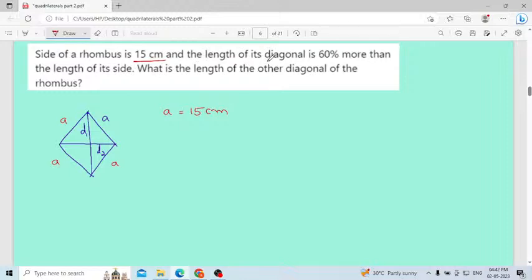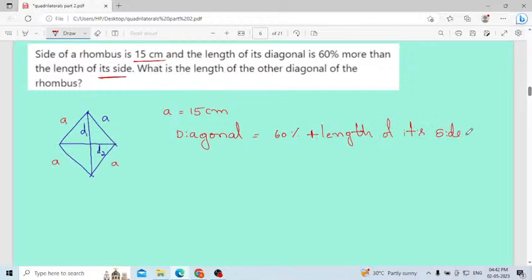Then the length of its diagonal is 60% more than the length of its side. They have given the condition of a diagonal: 60% more than the length of the side. I am writing in terms of words, but no need to write.